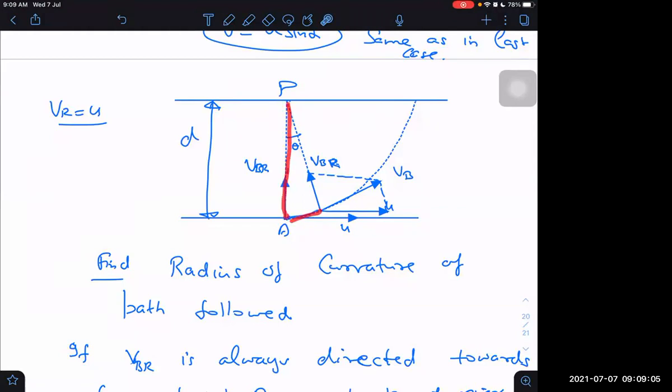Distance covered by this d distance will be equal to the angle covered. Can I find out the angular velocity omega from here? I can find out angular velocity omega, I think. How? How to find the angular velocity omega?